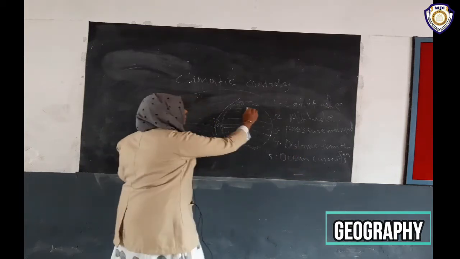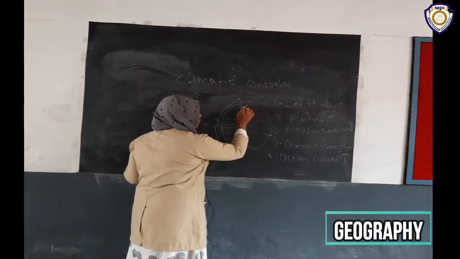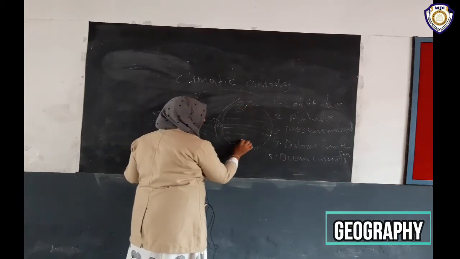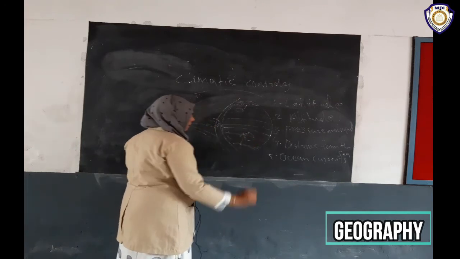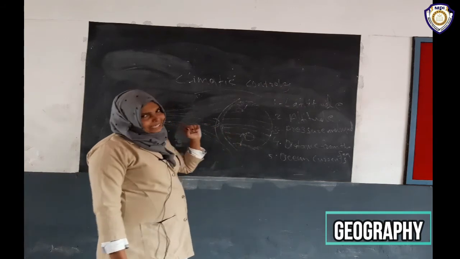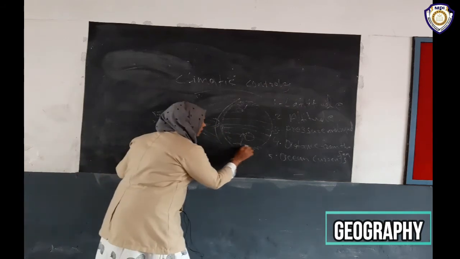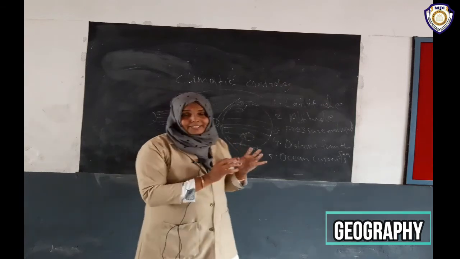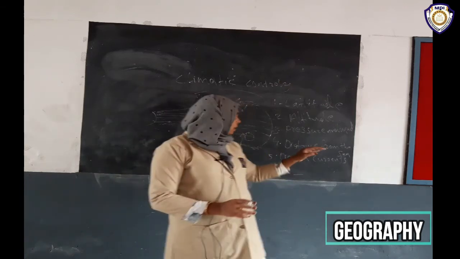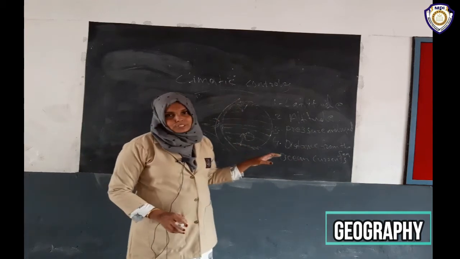From here continuously ocean currents move to these regions. Then think that here is one area, a South American area. When ocean currents move to here, the ocean currents carry cold water from the Antarctic regions.